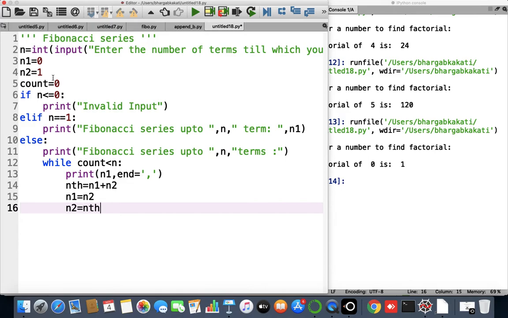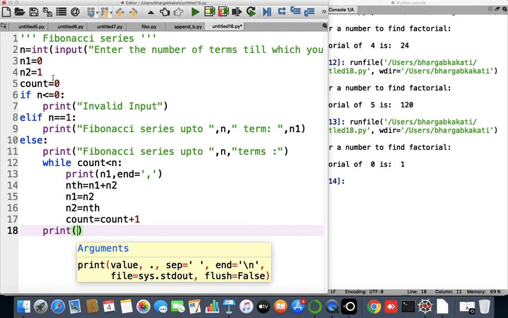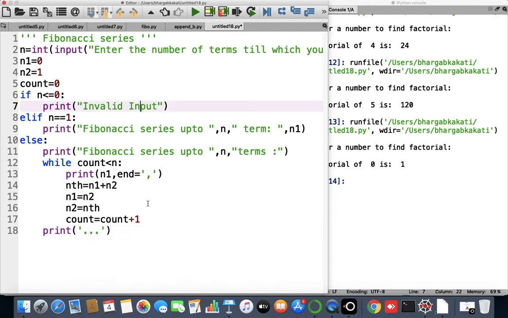It has to be supplied to nth, and then finally we have to update the counter. Count equals count plus 1. This is the update condition, and as it is complete, we can just give a blank line at the end. Okay, so at first let us run this program.